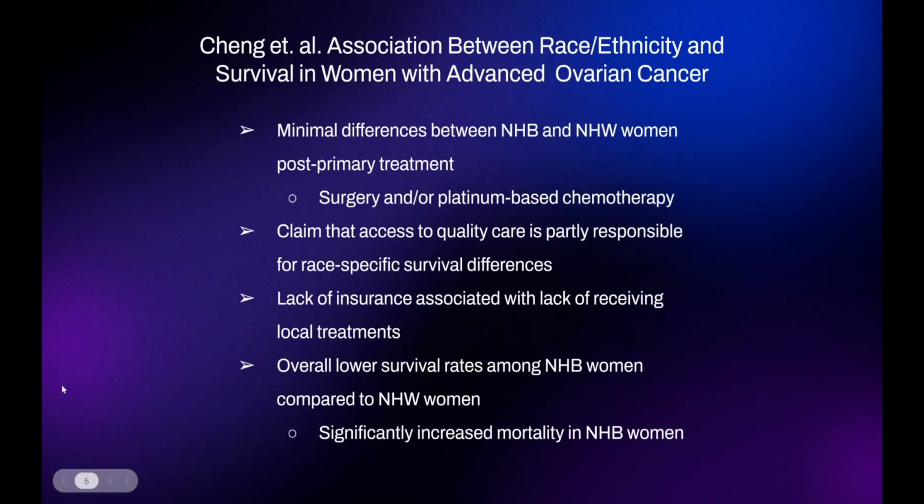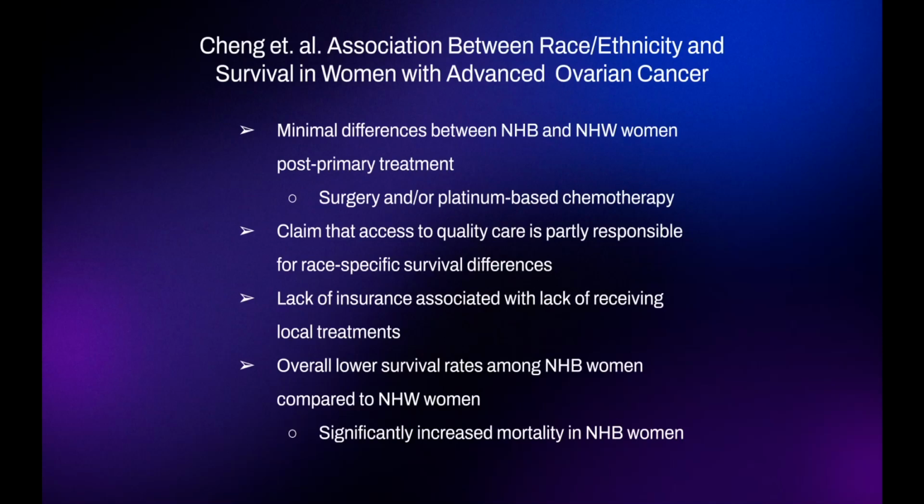So the next study I want to talk about is from Justin Chang, and this is talking about the way in which non-Hispanic Black and white women react to post-primary treatment. He was studying the way that women responded to surgeries or platinum-based chemotherapy. And essentially he found that there was no difference in the way that Black and white women responded to these. But he knew that there were significantly more prevalent rates of death in Black women from ovarian cancer than white women.